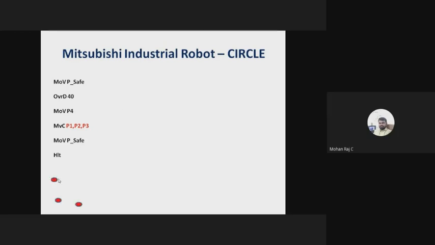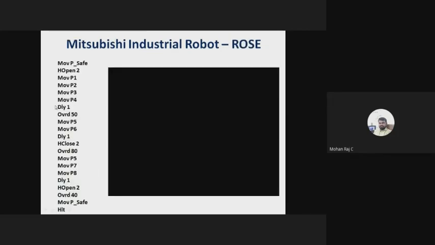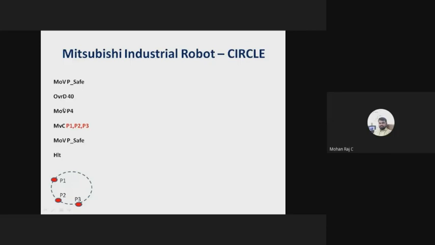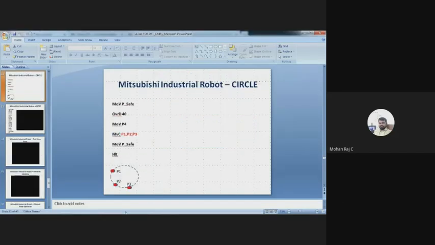So these are the 3 points, P1, P2 and P3. Once you execute the program, the robotic arm will move in a circular fashion. I'll show that, right? Please wait a minute.